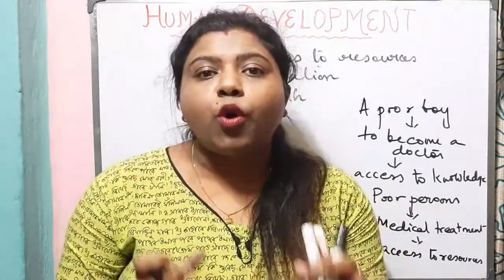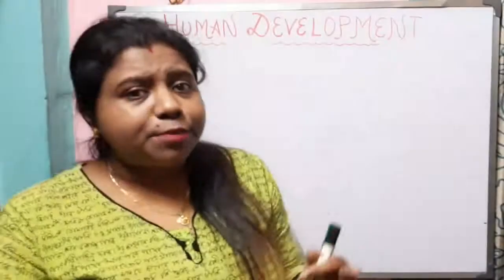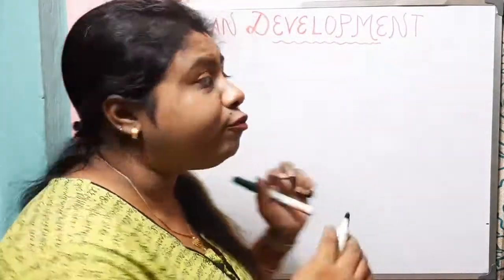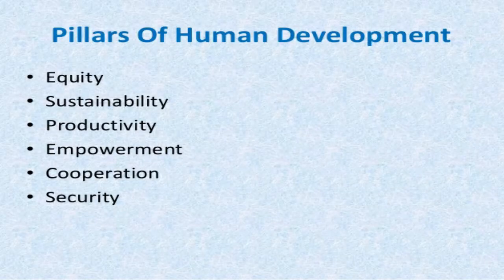Now let us know about the 4 pillars of human development. Just like building, they are supported by the pillars. The human development also has 4 pillars. Actually, there are 6 pillars, but in this chapter, we will read about the 4 pillars of human development. They are equity, sustainability, productivity, empowerment, and other 2 are cooperation and security.